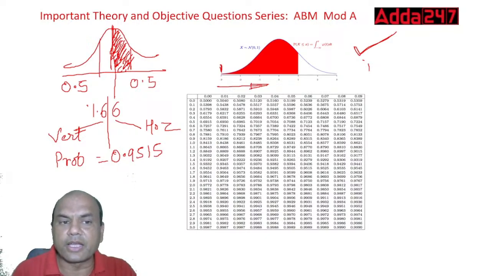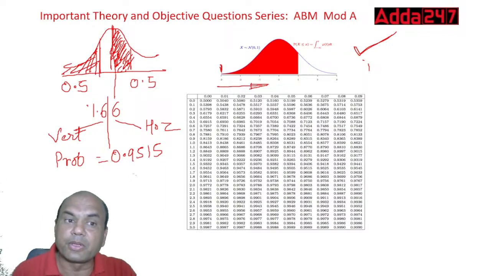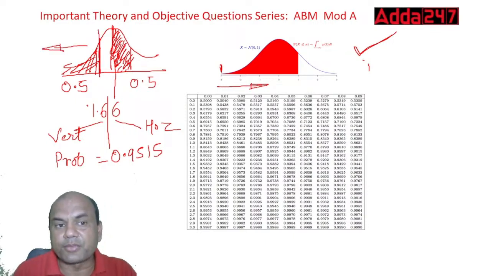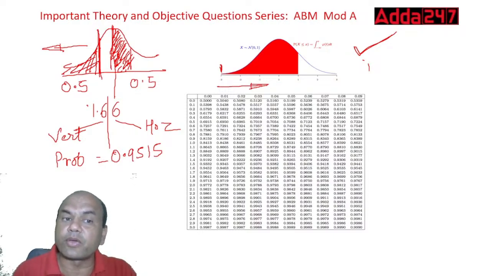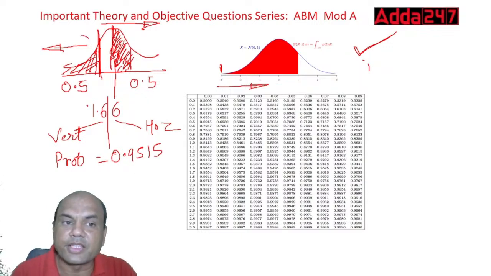So this area 1900. So this 0.9515 area means this complete area. Okay. So which area is it covering? And I want, remember, below 1900. So I want it on the left side. This area only I wanted, on the left side of this line. I want that because I want below 1900. If I would have required above 1900, then I would have required this area. But I want below 1900. So I require this area, this part.